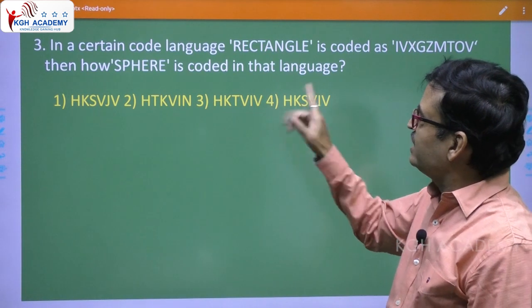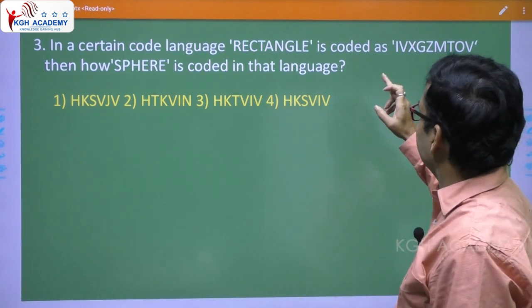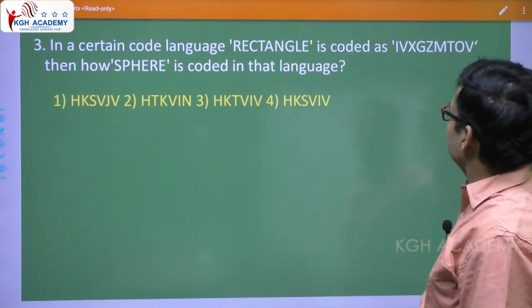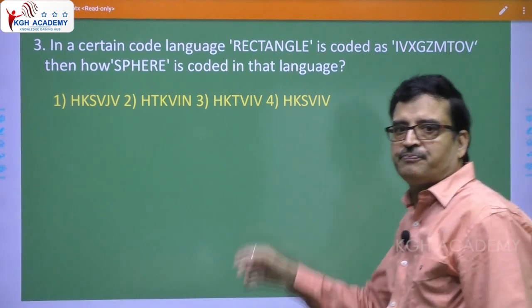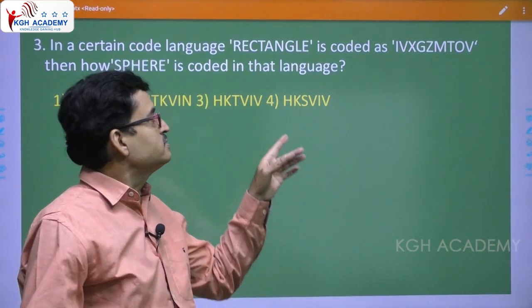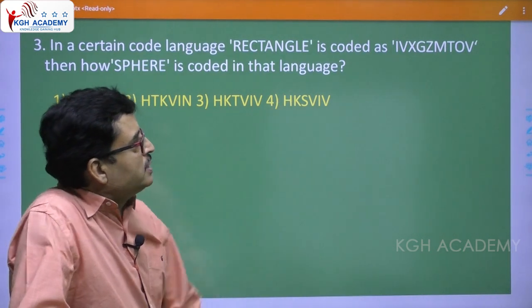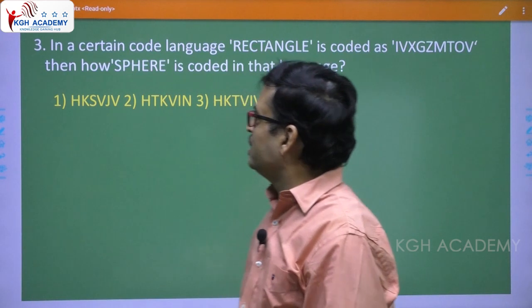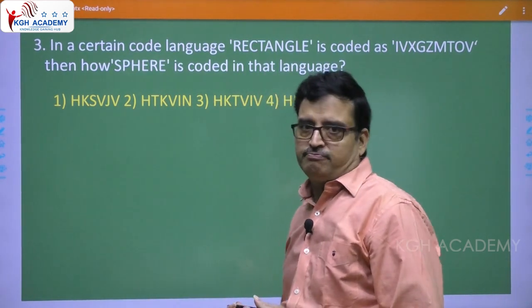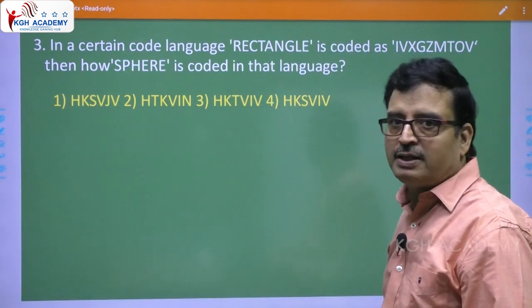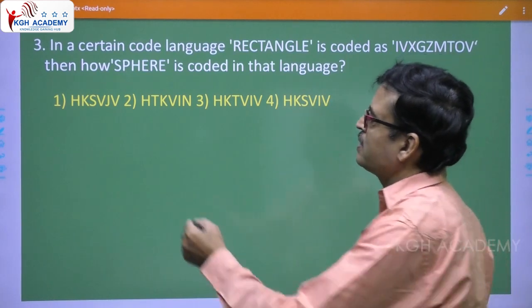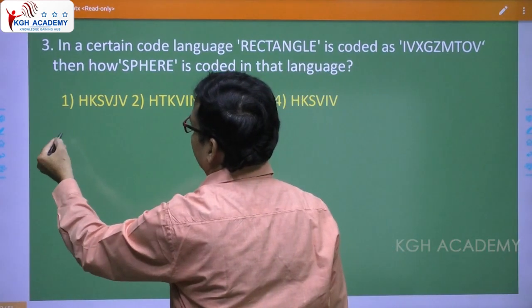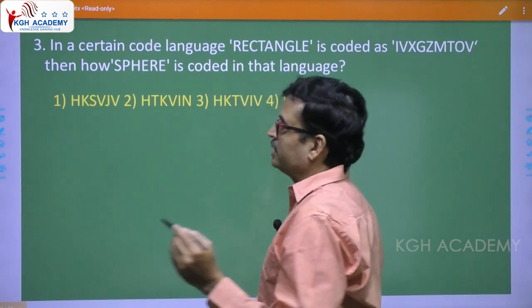In a certain code language, rectangle is coded as IVXGZMTOV. Okay, rectangle is coded as IVXGZMTOV. Now, how is sphere coded? How is sphere coded in that language? You know, let us put it here. So rectangle, yeah, rectangle.